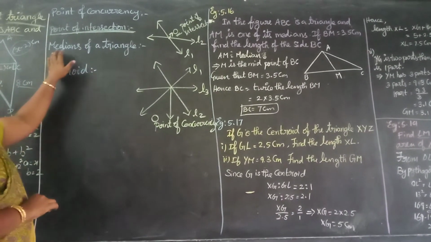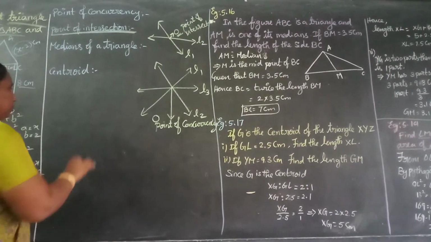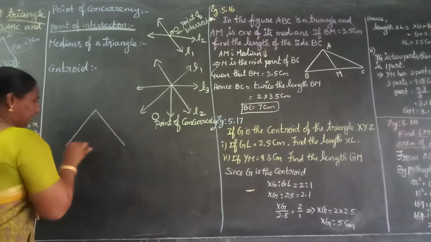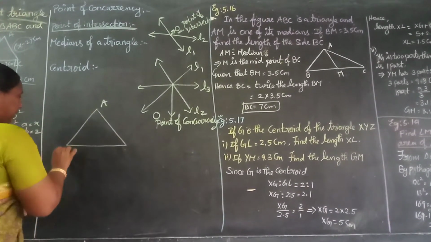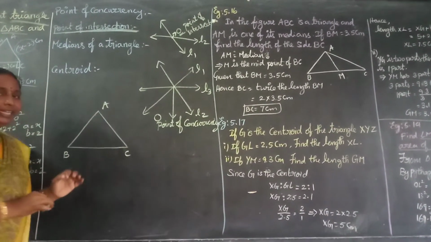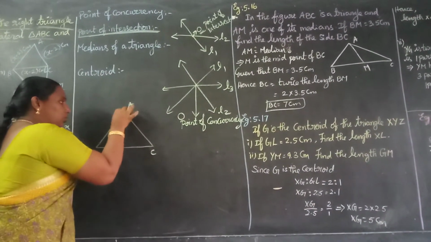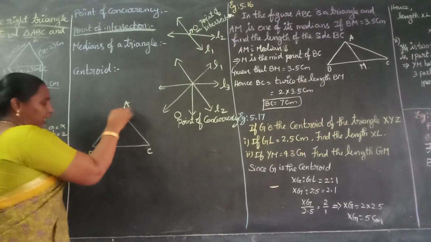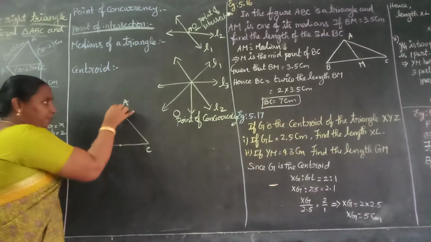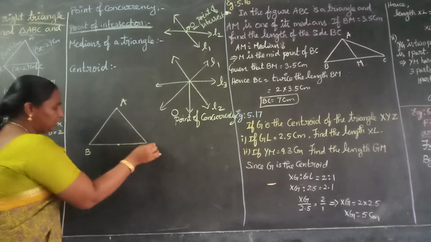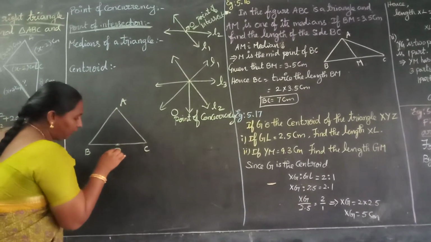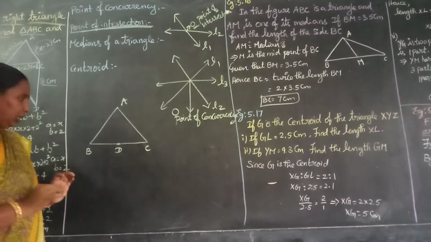Okay. Next, what are medians of a triangle? So one triangle is there. We are taking ABC as a triangle now. Then we draw a line segment from a vertex to the midpoint of its opposite side. So what is the midpoint of this BC now? D. Midpoint you already know.